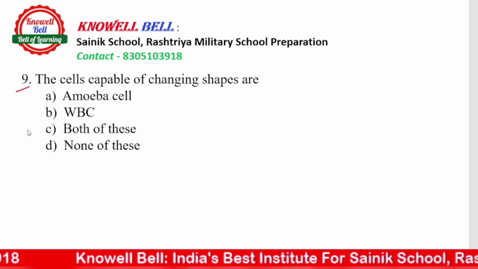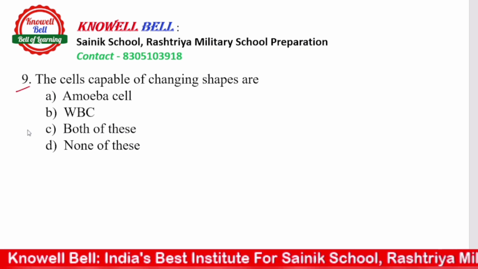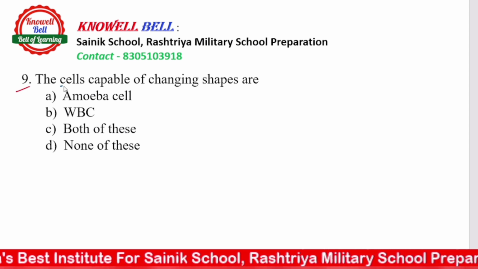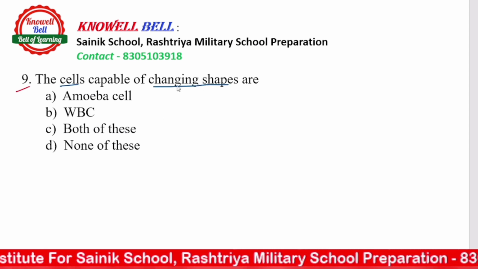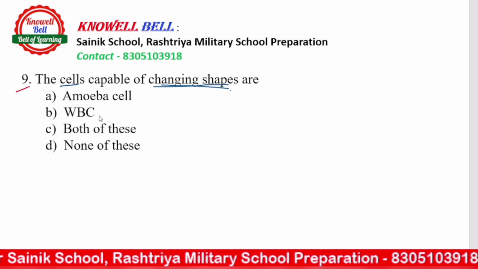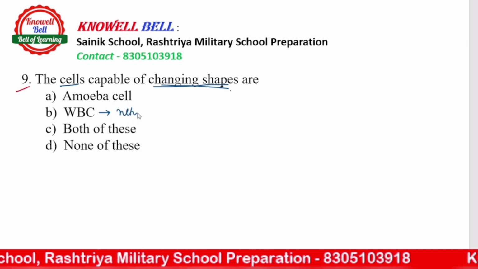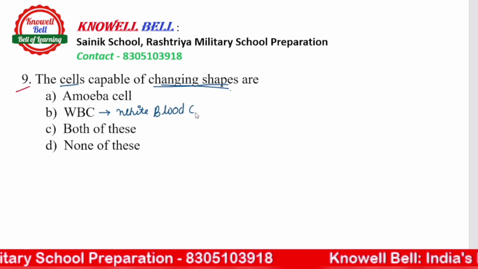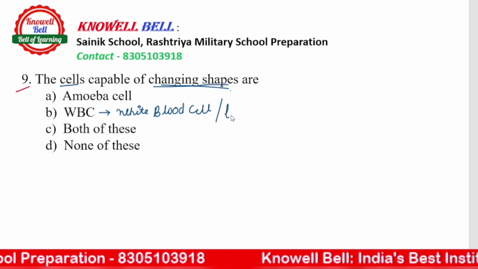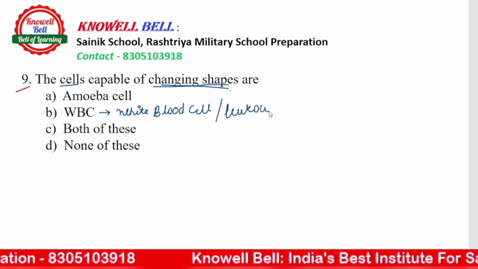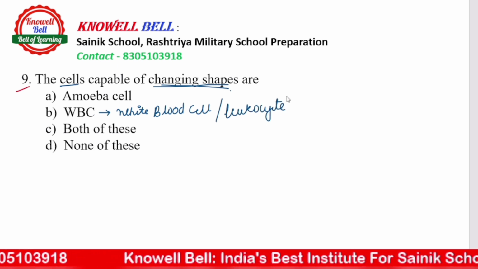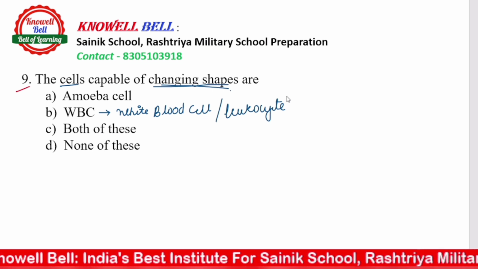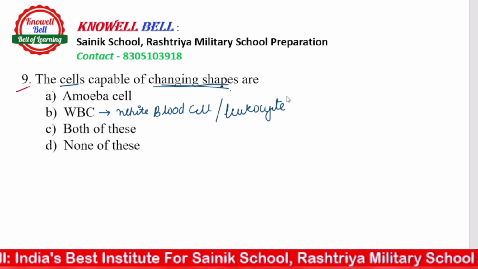Question number 9 says the cell capable of changing shape: amoeba cell, WBC, both of these, or none of these. The cells which can change their shape. WBC को ही हम कहते हैं white blood cells, also called leukocytes. So both of them are the same thing. Either you call them WBC, white blood cell, or leukocyte, they are the same.